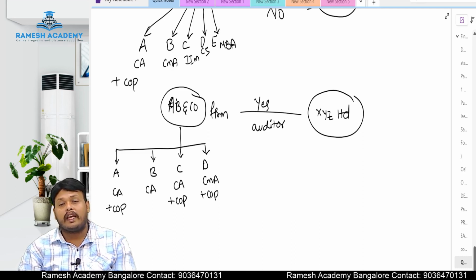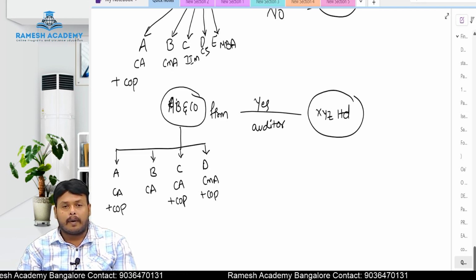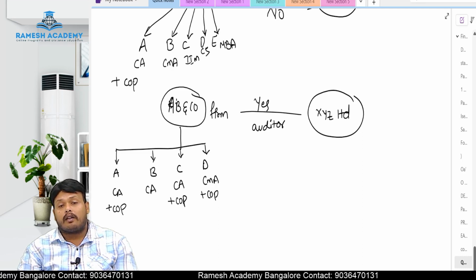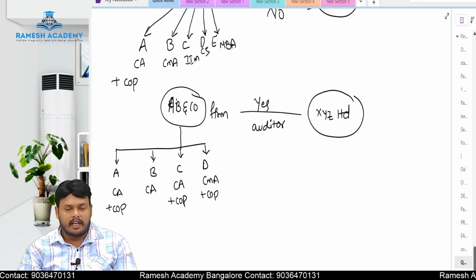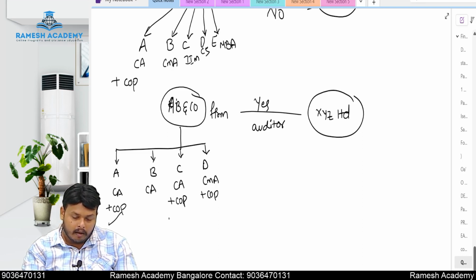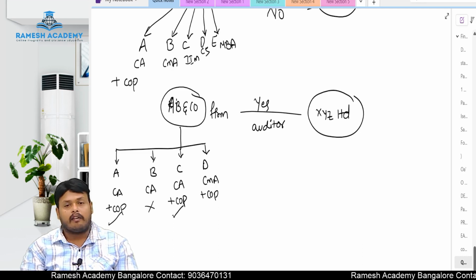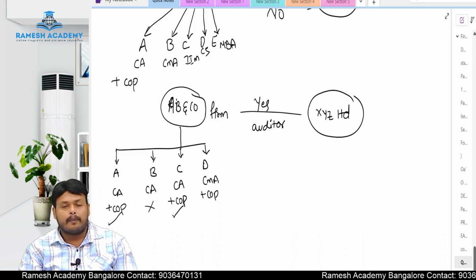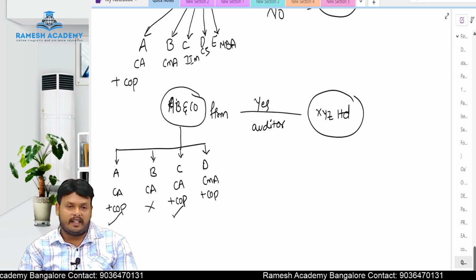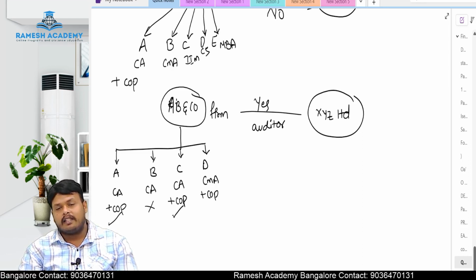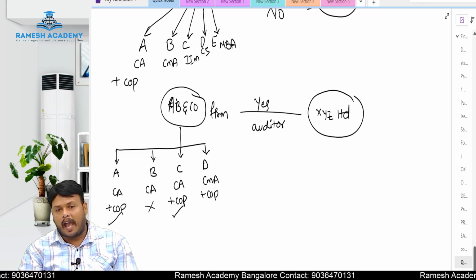Then who has to sign the audit report in the case of a partnership firm, sir? In the case of a partnership firm, a qualified chartered accountant holding a certificate of practice can sign the audit report. In this case, either A can sign or C can sign the audit report, not B. B cannot sign. Why? B is not holding certificate of practice. B is also a qualified chartered accountant but not holding certificate of practice.